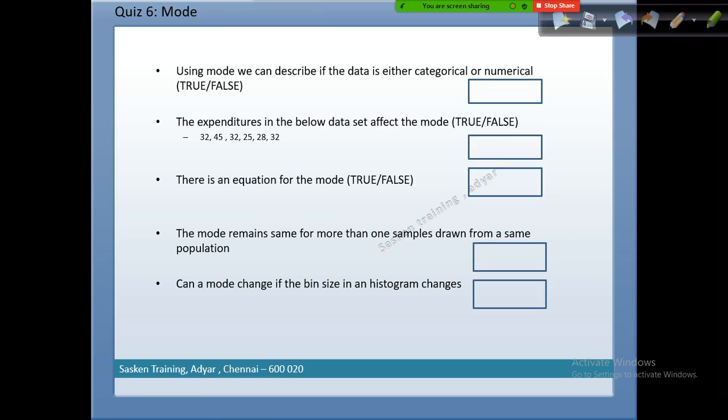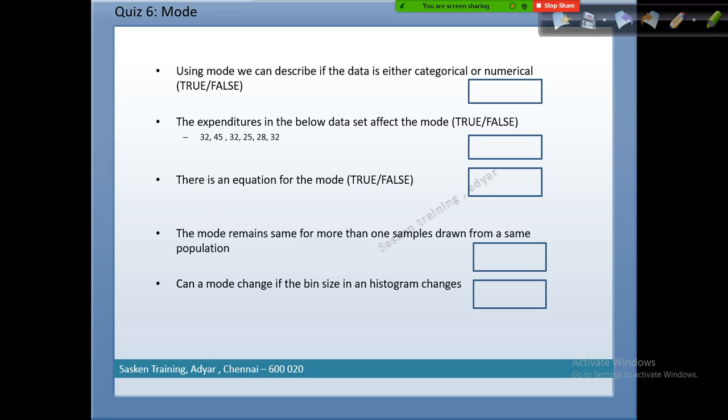Fine. Now you tell me the answer for this. Mode can be used to describe data only if it is either categorical or numerical. False, right? You can use mode for both categorical as well as quantitative data. It's false.